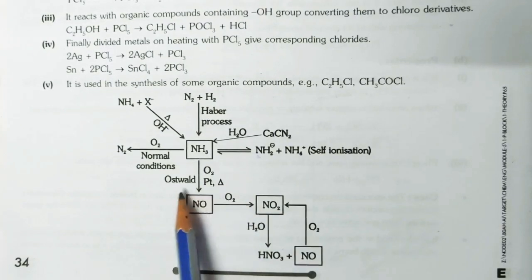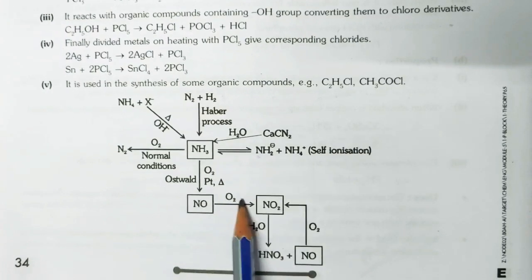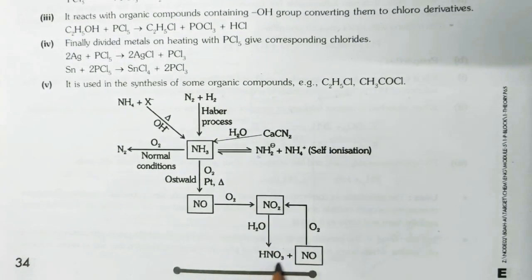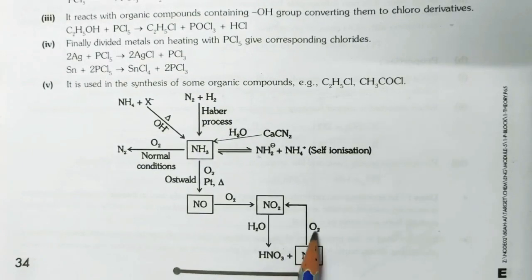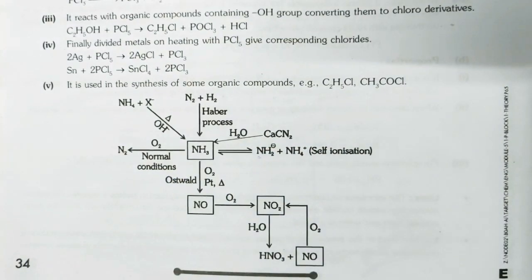NH3 on reaction with O2, Ostwald process we have discussed, it will give you NO. Again in presence of O2 gives you NO2. Okay, in presence of water it gives HNO3, Ostwald process. NO in presence of O2 combines to NO2. Okay, this is the short trick to remember this reaction of preparation of NH3 and HNO3.